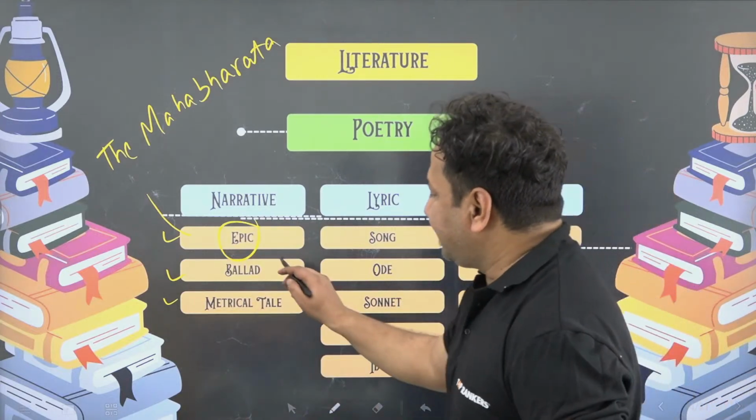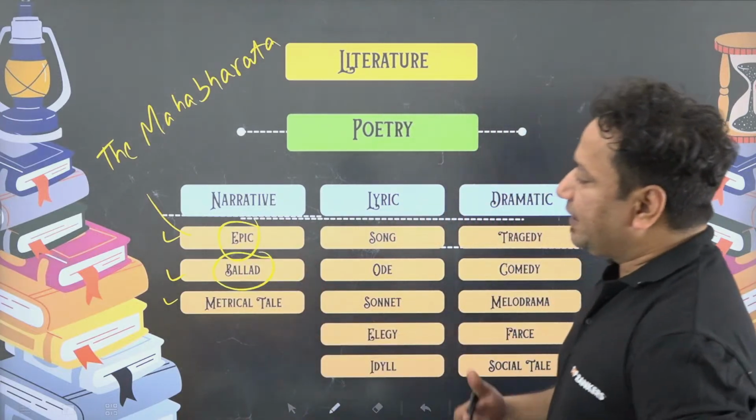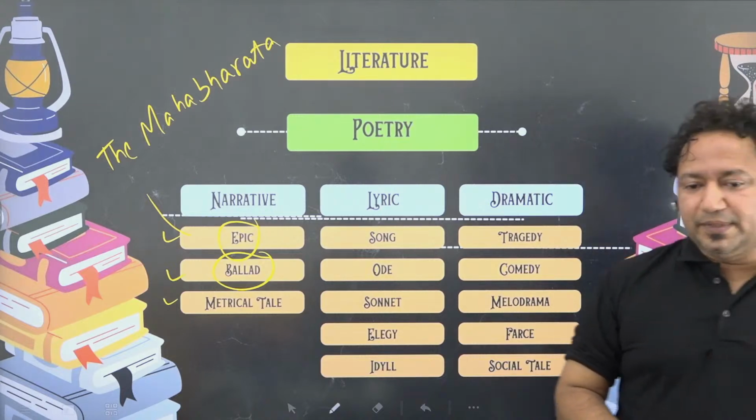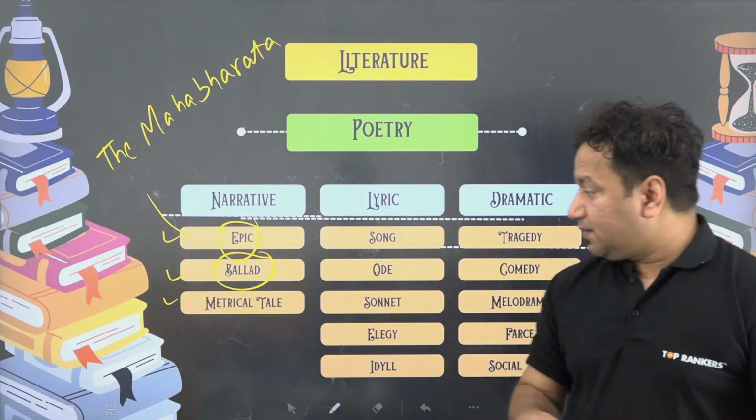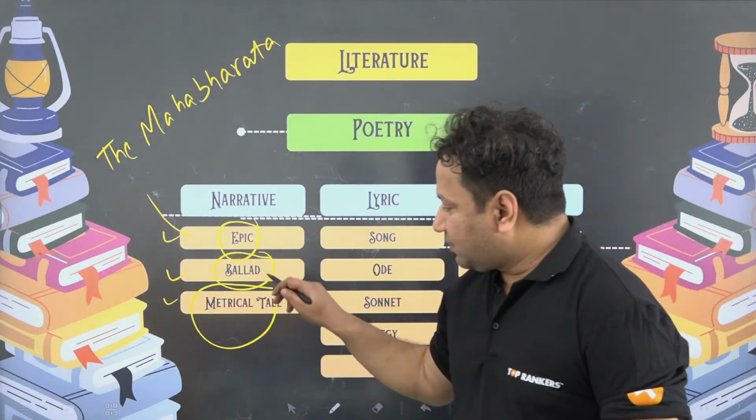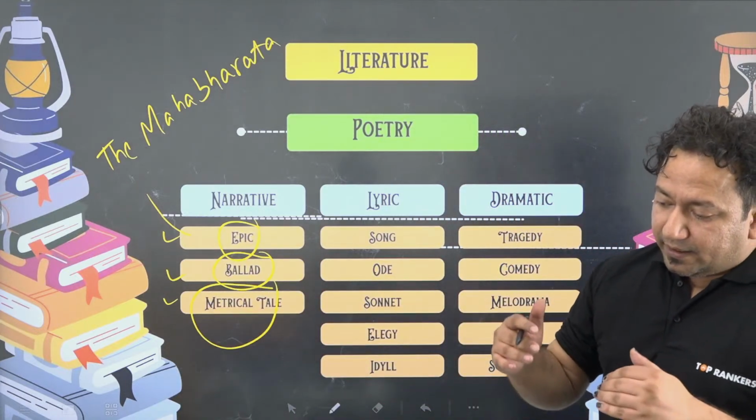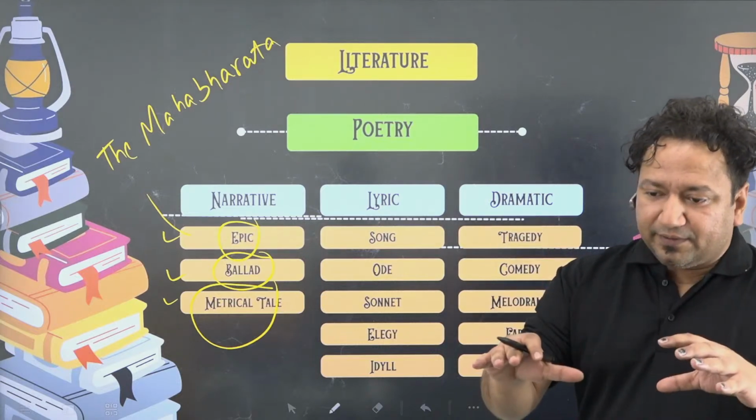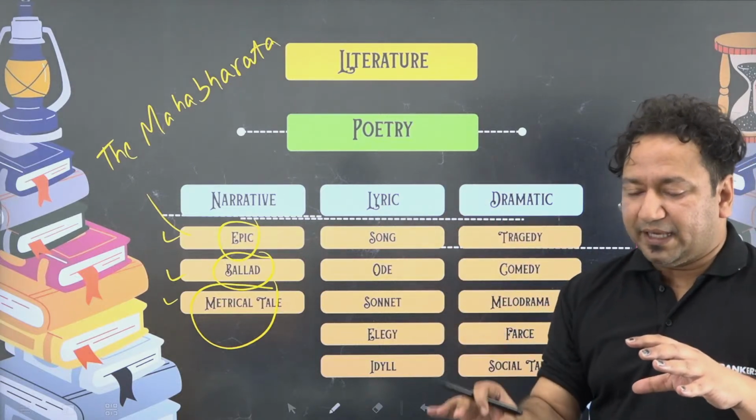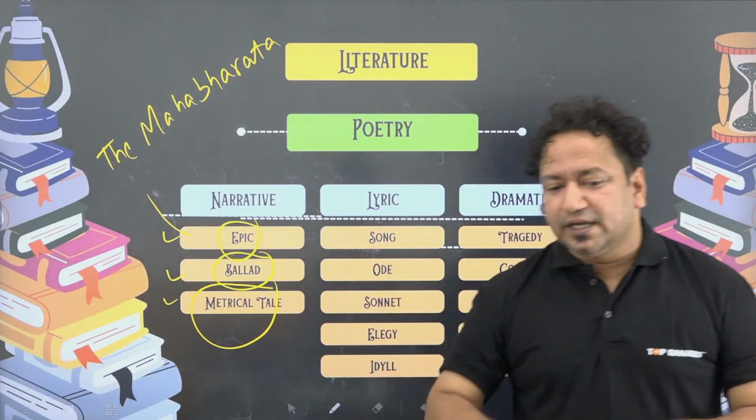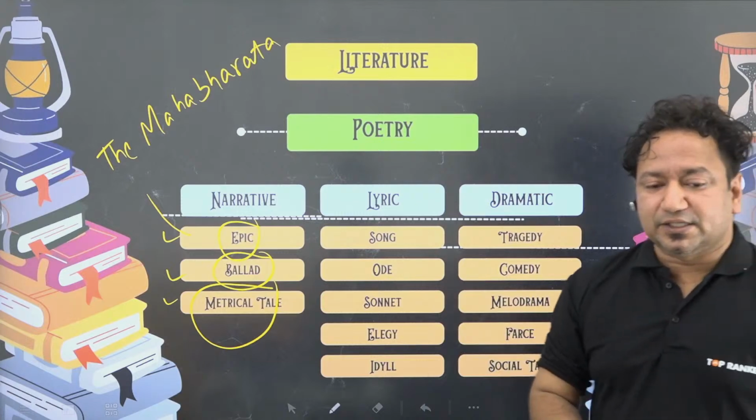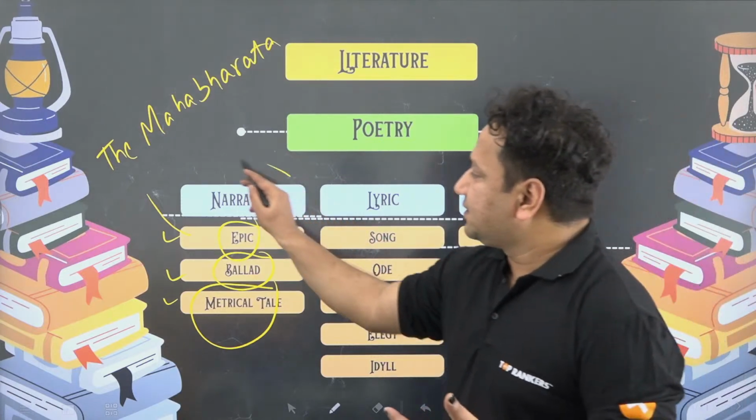Okay, ballad. Ballads are basically heroic wars, for example, the Iliad. Metrical tale: when you read it, it will look like AAB, BBA, AAB, BB. So different kinds of metrics are used to tell an entire tale or an entire story. So narrative basically is a story.